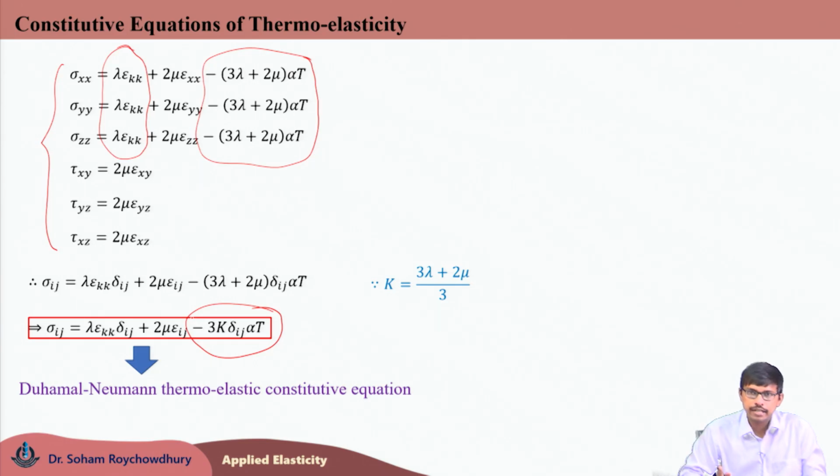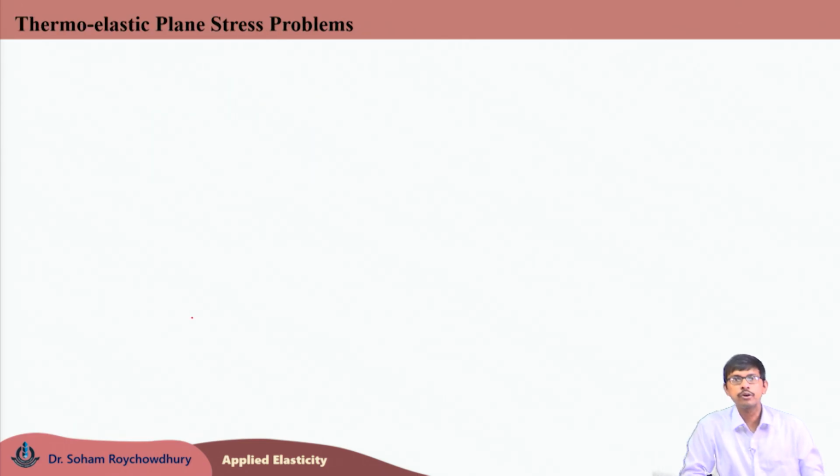Now, moving forward to the formulation of the thermoelasticity problem in plane, or 2D, thermoelasticity, which may be either of plane stress type or of plane strain type.